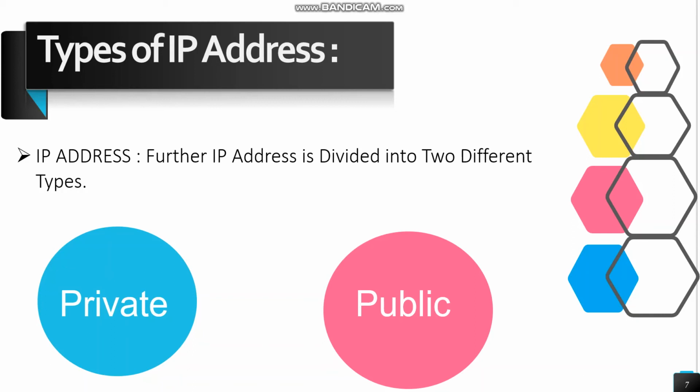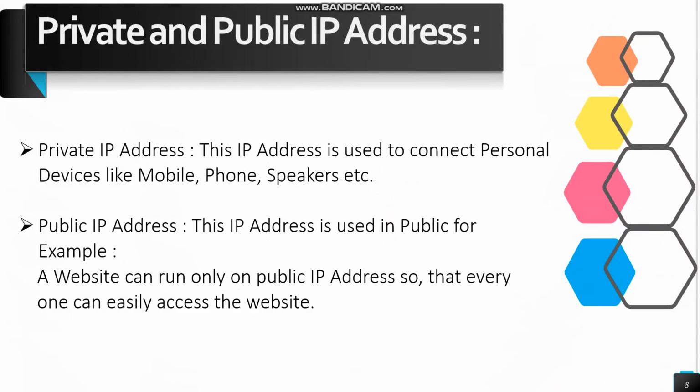Now the types of IP addresses. There are two different types of IP addresses. One is private and the other is public. Private IP addresses, as the name indicates, private means personal. These IP addresses are used to connect personal devices like mobile phones and speakers, etc. And the public IP address is used in public. For example, a website can run only on a public IP address, so that everyone can easily access that website.